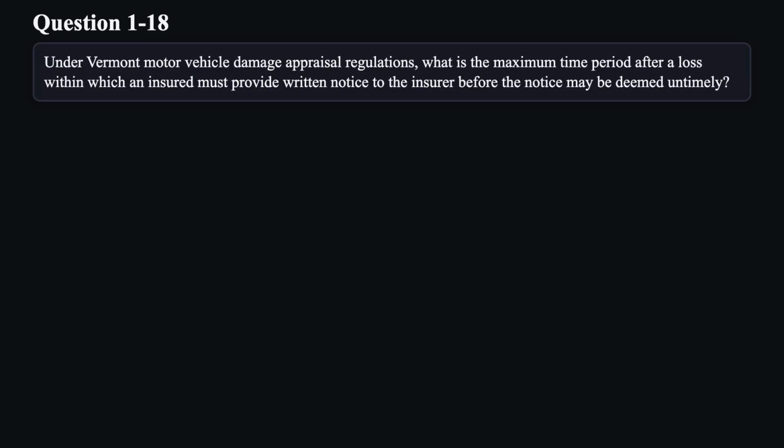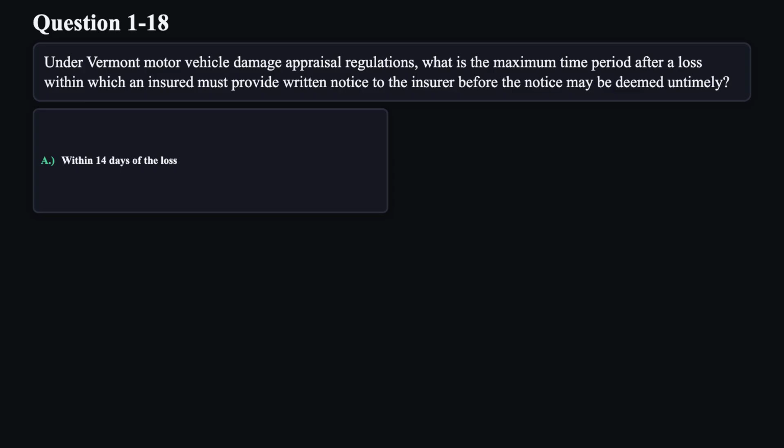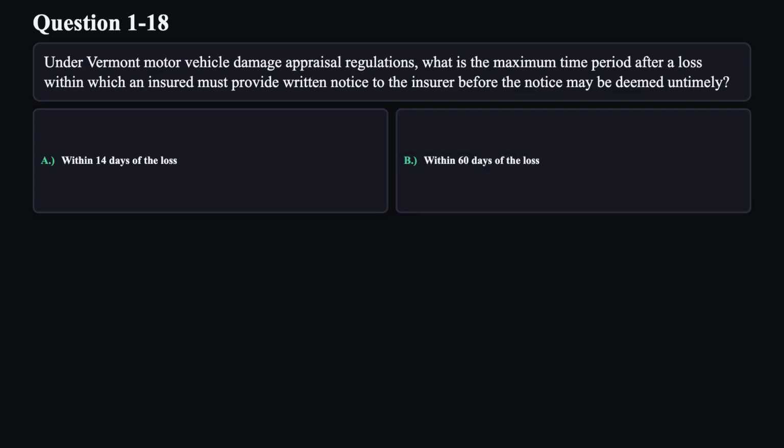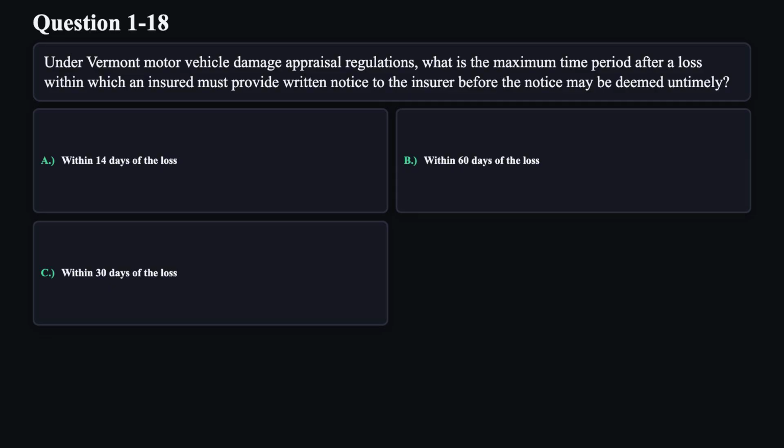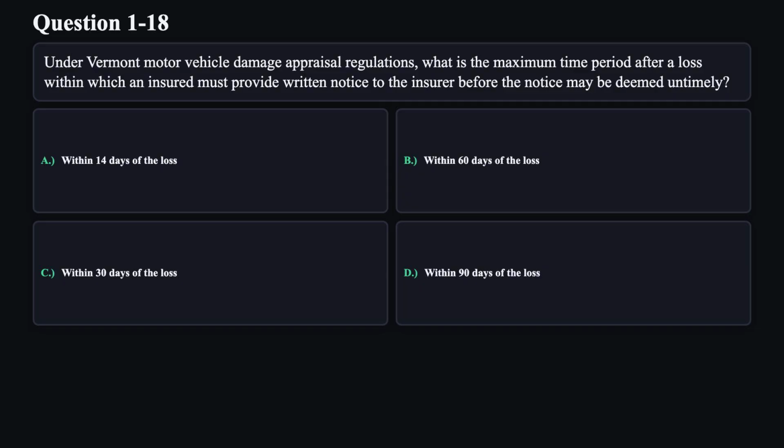Question 18. Under Vermont motor vehicle damage appraisal regulations, what is the maximum time period after a loss within which an insured must provide written notice to the insurer before the notice may be deemed untimely? A. Within 14 days of the loss. B. Within 60 days of the loss. C. Within 30 days of the loss. D. Within 90 days of the loss.